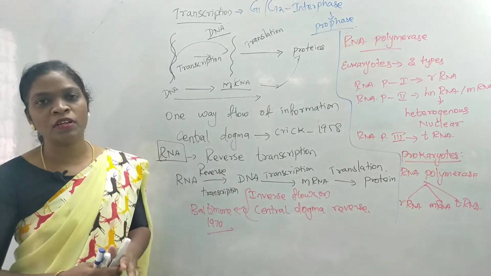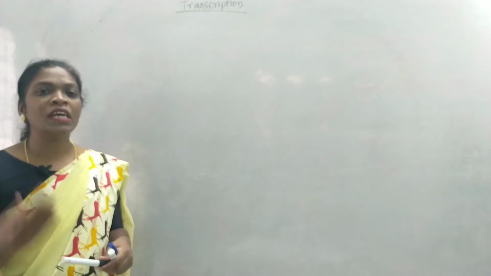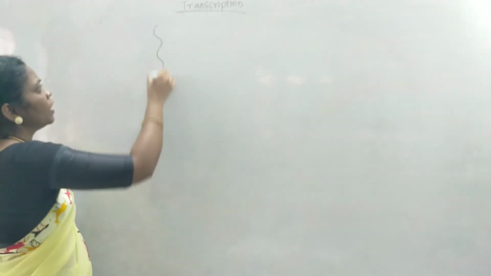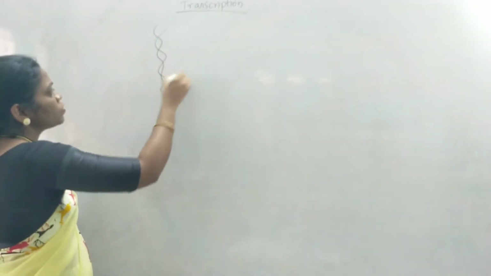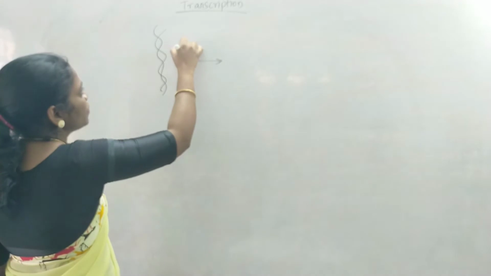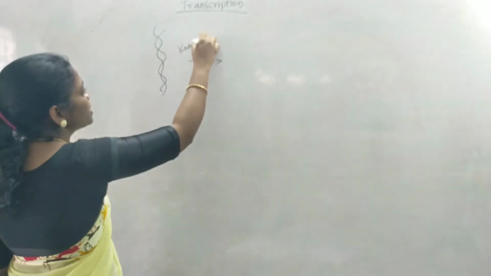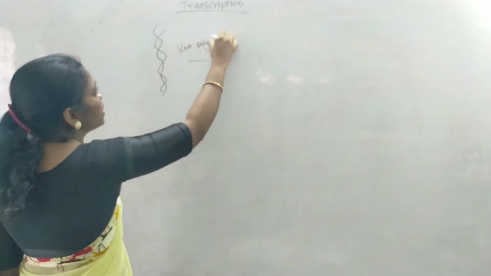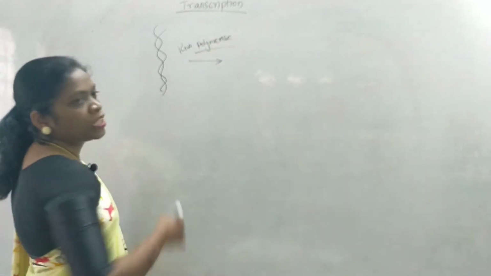Now we'll move on to the process of transcription in detail. For the process of transcription to start, we need to separate the DNA strand. So the DNA strand should be separated or uncoiled. We separate the DNA strand with the help of RNA polymerase enzyme. It happens only at specific sites of DNA.